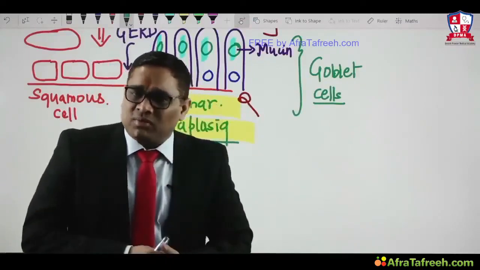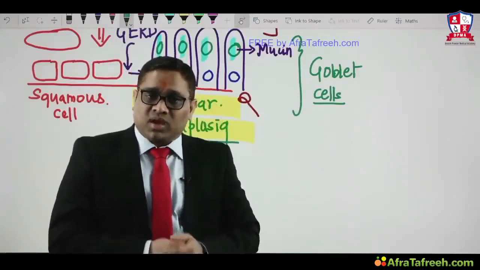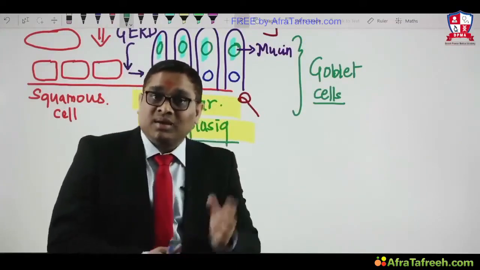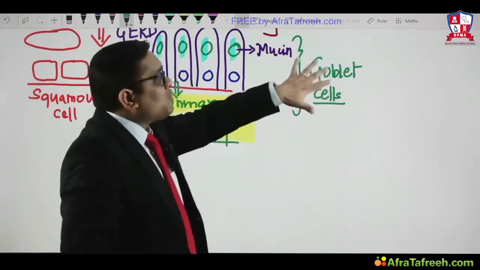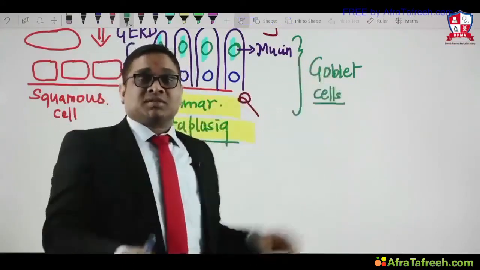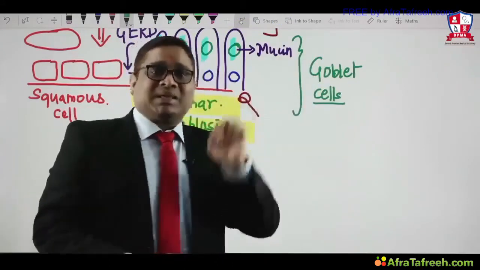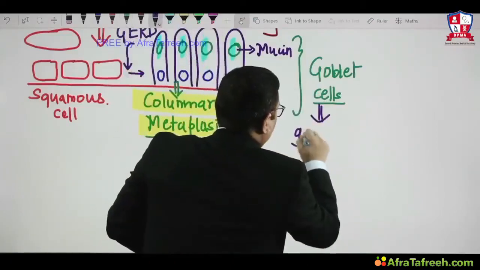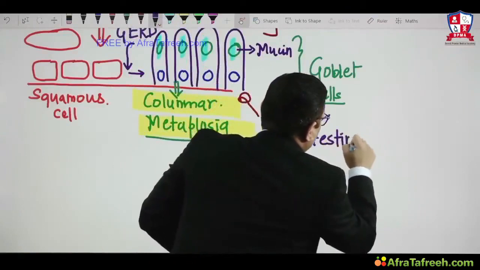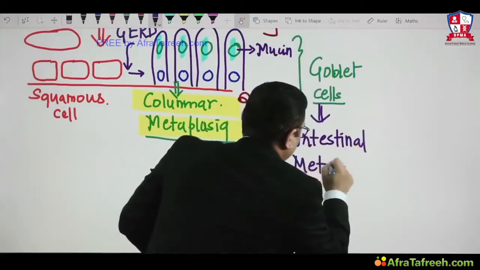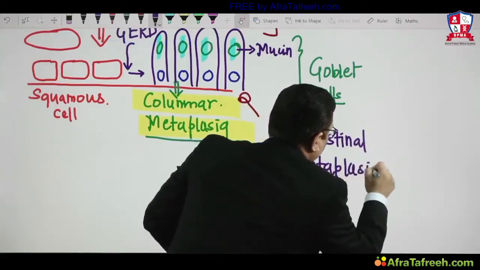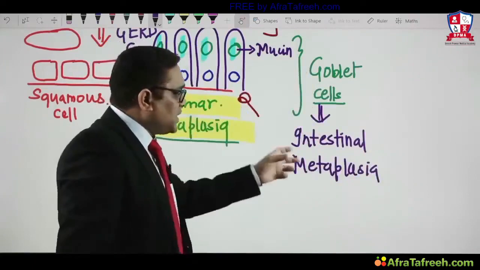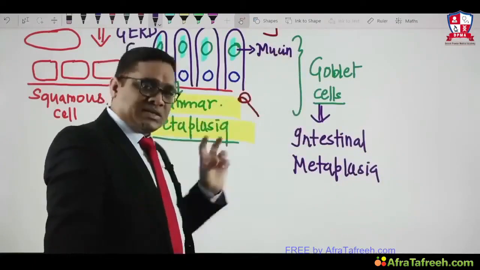So where will you find goblet cells normally? In the intestine. That is why when you find goblet cells in the esophagus, it is called intestinal metaplasia, because goblet cells are normally seen in the intestine and now we are seeing them in the esophagus.